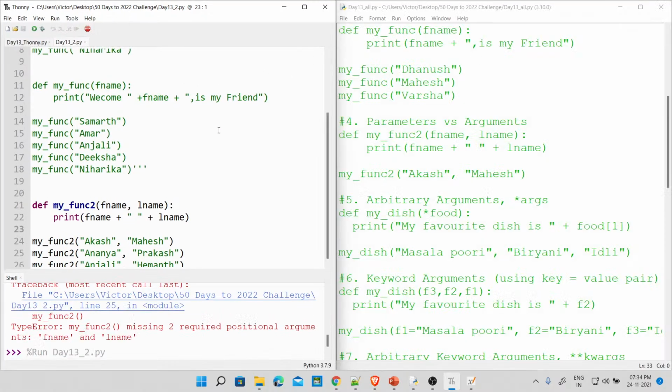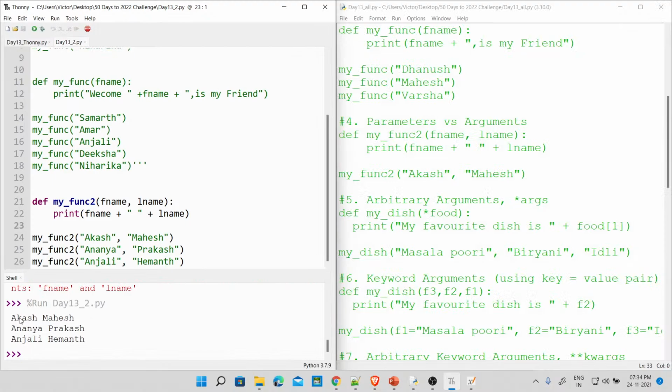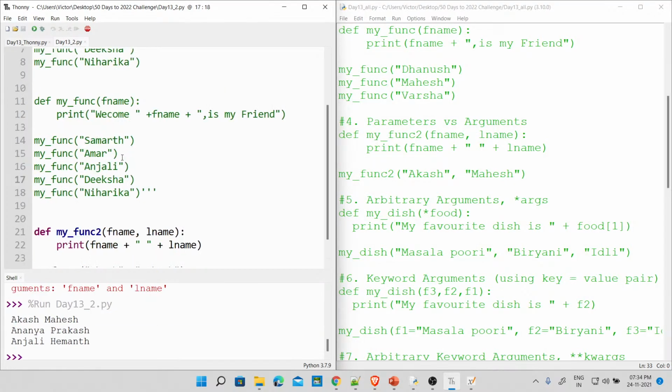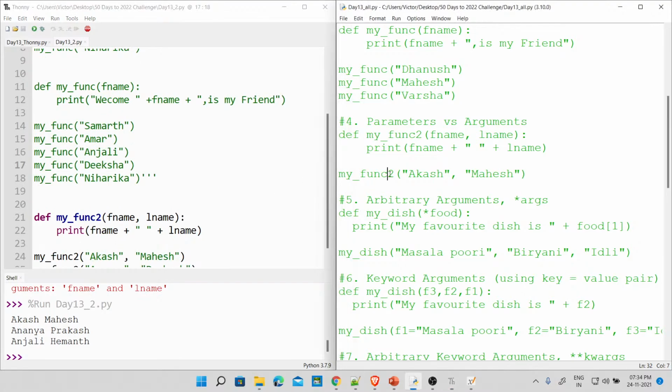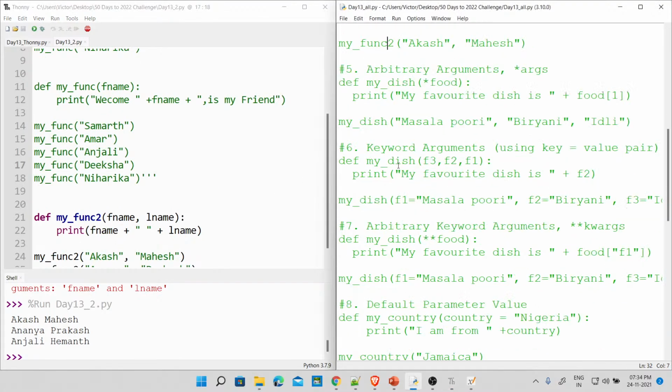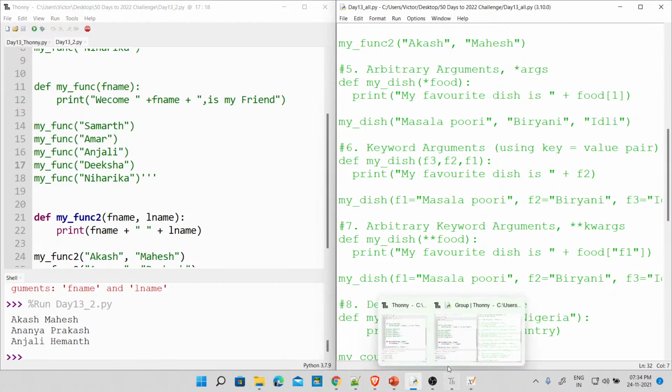Fine. All right. So we can see here, this was what I was trying to explain. Okay. So this is fine. Zoom it once again, control, yeah, fine, okay. So this is fine. So now we are done with this, okay. So we need to look into something else. So what is it called now? Arbitrary arguments. So let's write something quickly, and then we get back to what arbitrary arguments are.